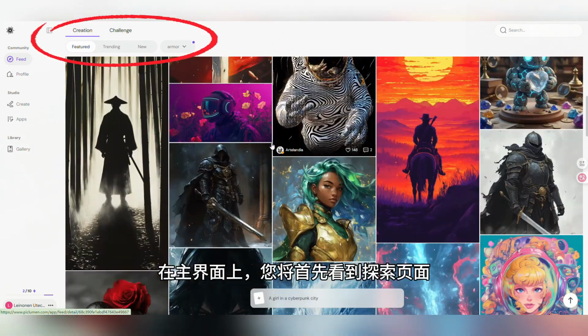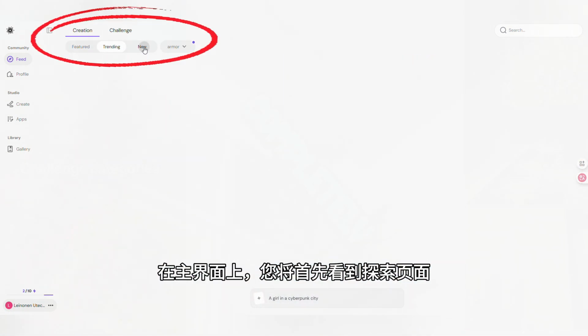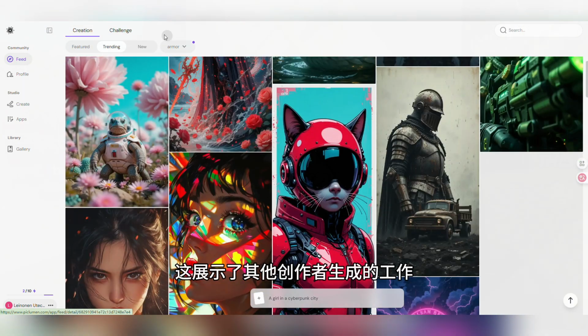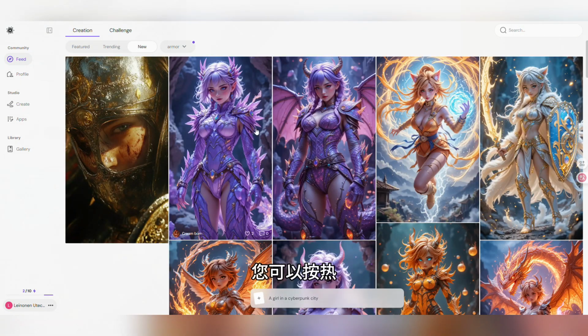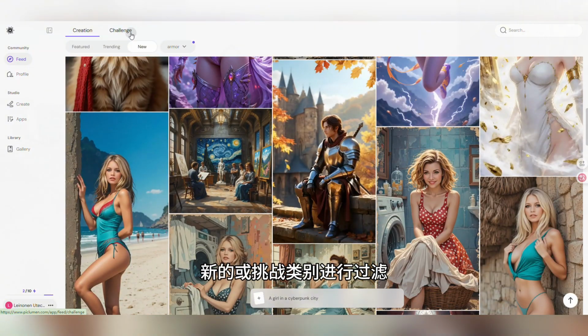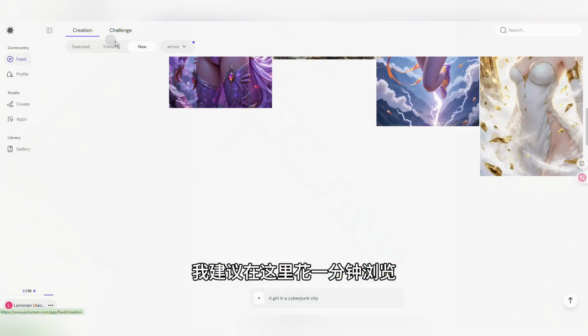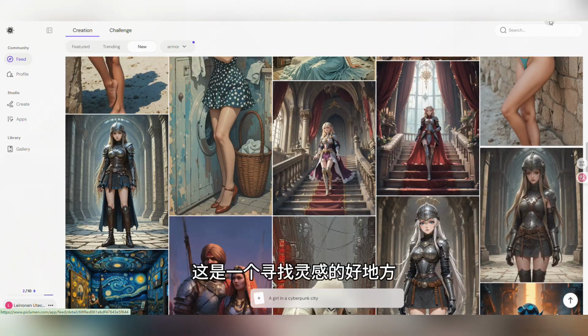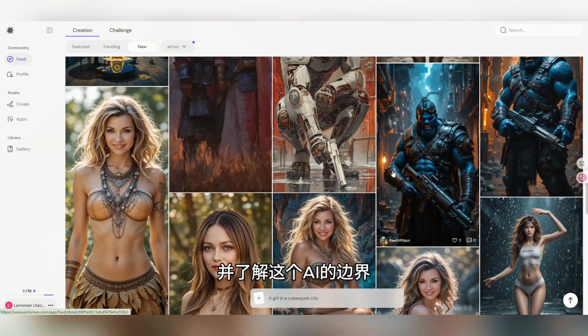On the main interface, you'll first see the Explore page. This showcases work generated by other creators, and you can filter by hot, new, or challenge categories. I recommend spending a minute here to browse. It's a great place to find inspiration and see the boundaries of what this AI can do.